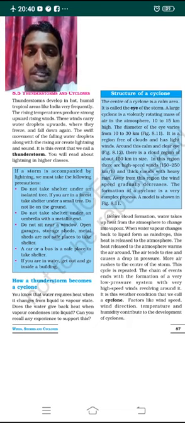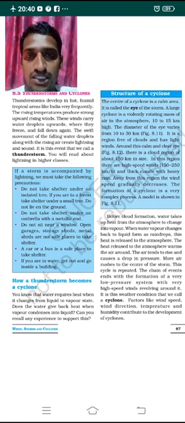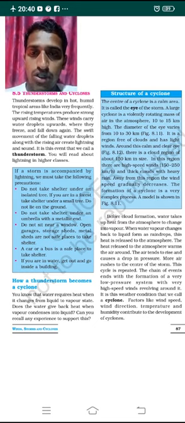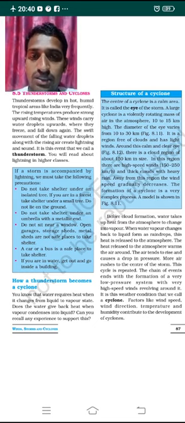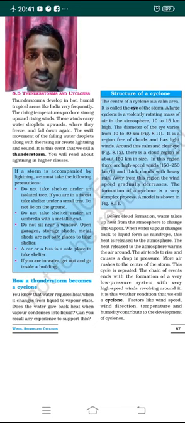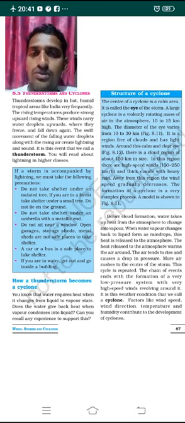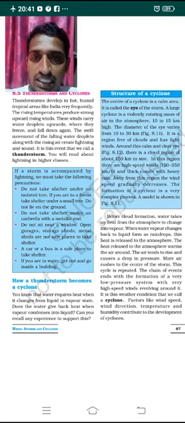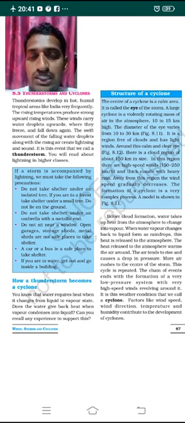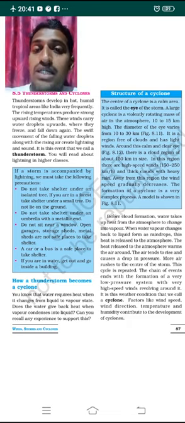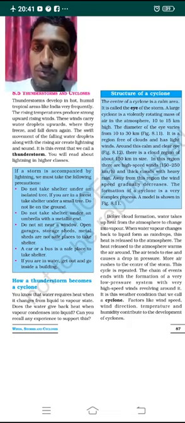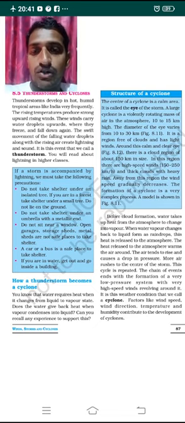The swift movement of the falling water droplets along with the rising air creates lightning and sound. Lightning, a kind of flash of light, and sound both come out, accompanied by the swift movement of the rising air. It is this event that we call a thunderstorm, where both lightning and sound are produced.